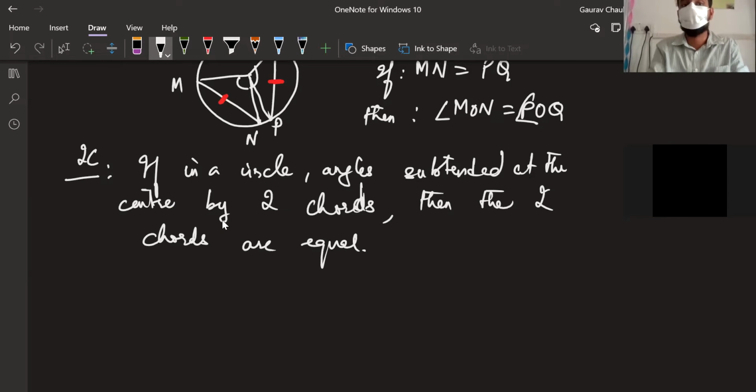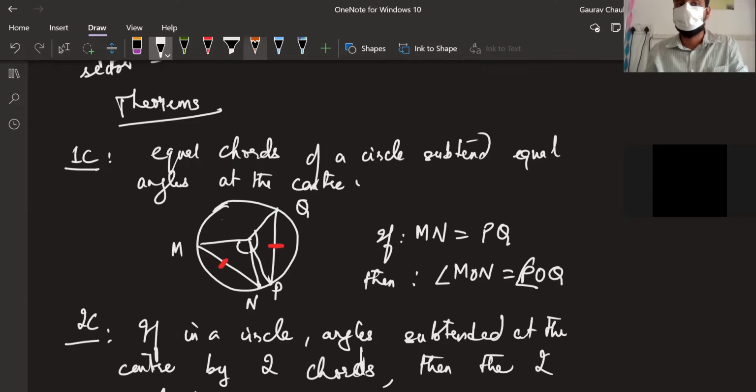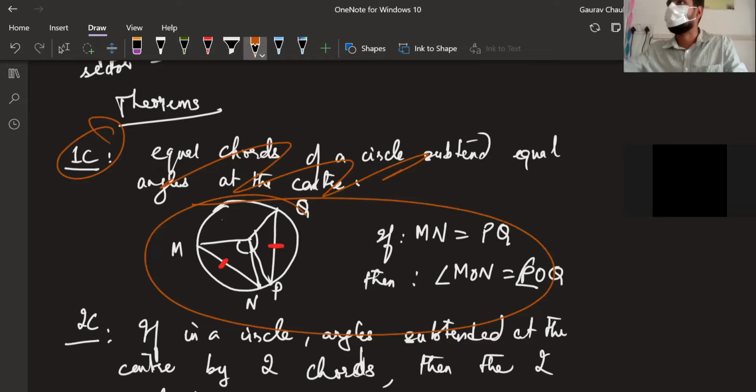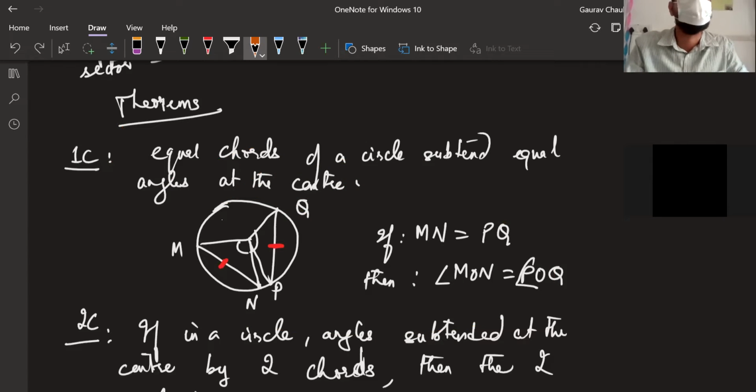What you can do right now is don't write this part, just write 1C and draw the diagram. Just roughly draw it, and do it properly at home. Just a suggestion since you're taking notes.